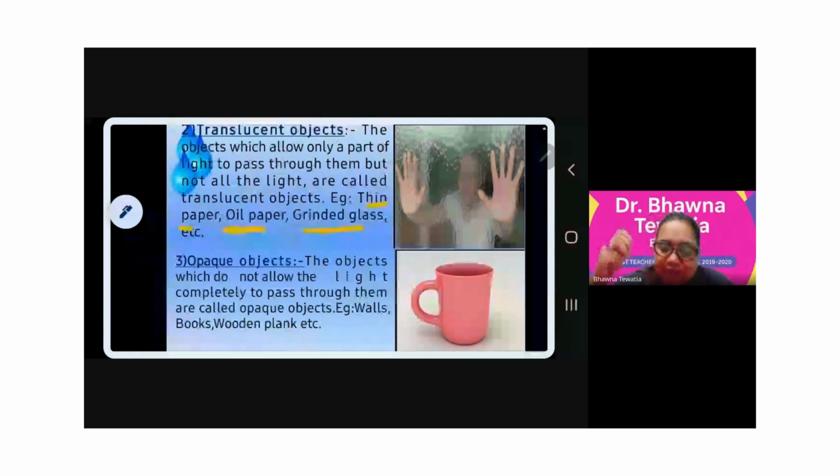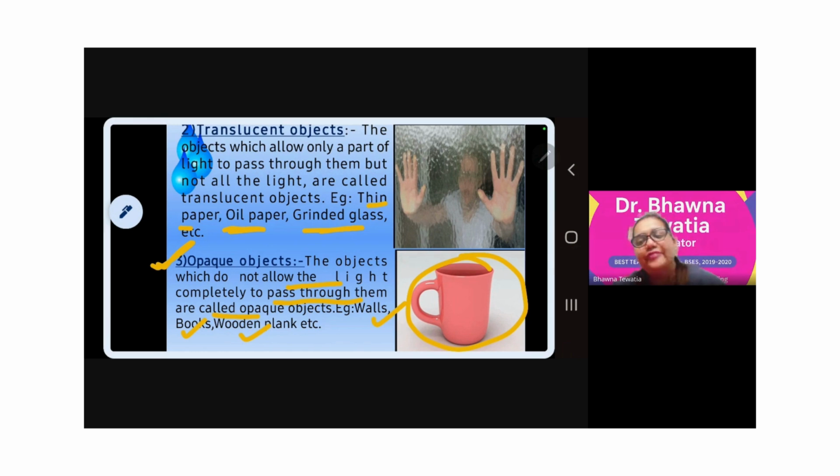And the third one is opaque, which does not allow any part of the light to pass through them. The objects which do not allow the light completely to pass through them are called opaque. Examples are wall, wooden blocks, books.